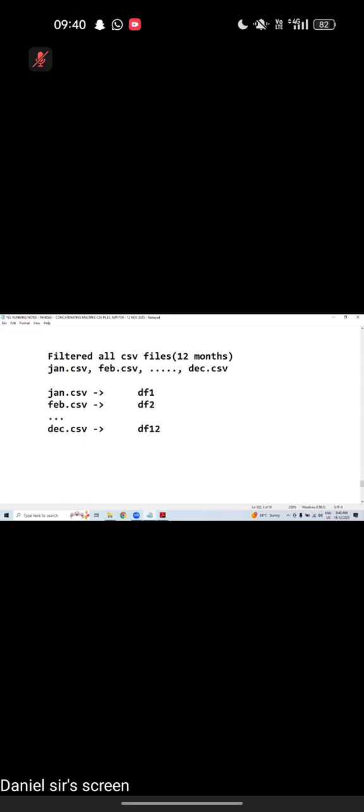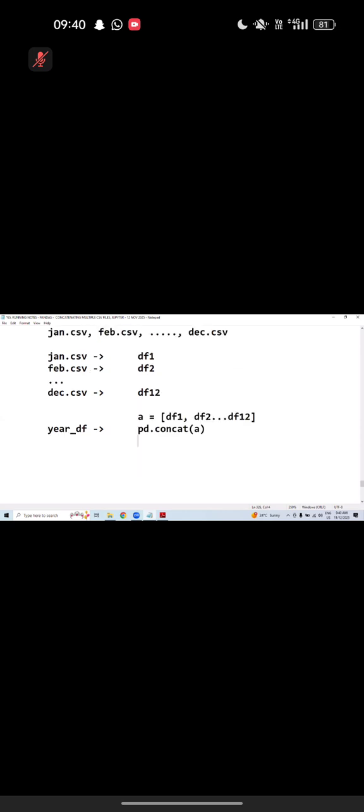Good. So here, what I can do, at last I will create a year data frame, year_df. What do you mean by that? df1 plus df2 plus, like this I can concatenate using pd.concat. Here you need to pass a small list equal to df1, df2, respectively up to df12. Now the year data frame is ready. This kind of implementation we do in real time.